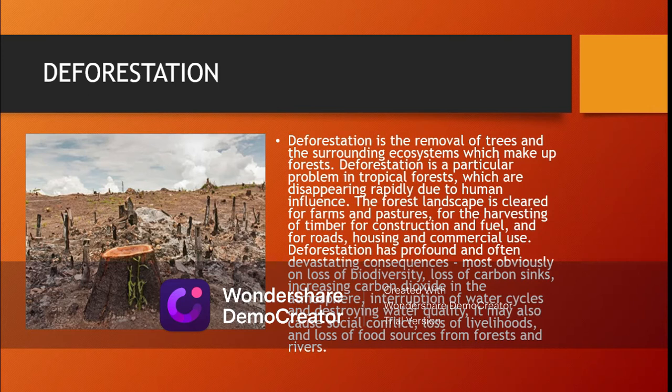Deforestation has profound and often devastating consequences, most obviously on loss of biodiversity, loss of carbon sinks, increasing carbon dioxide in the atmosphere, interruption of water cycles and destroying water quality. It may also cause social conflict, loss of livelihoods, and loss of food sources from forests and rivers.